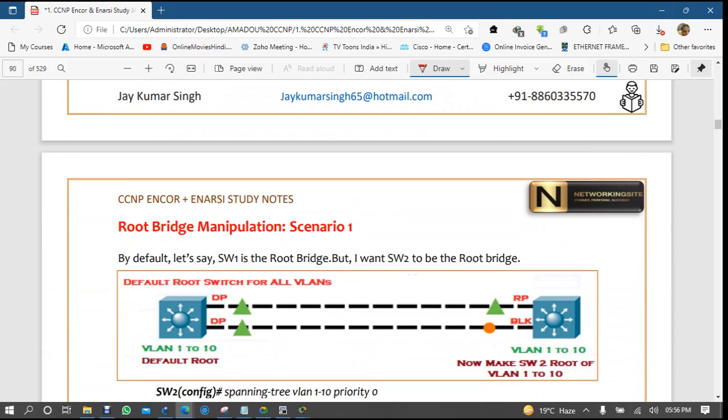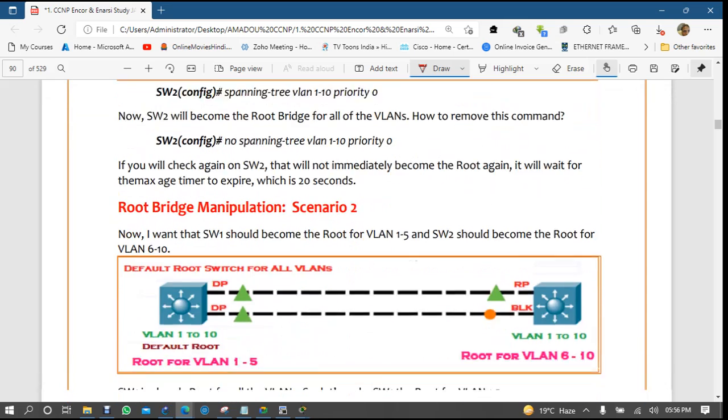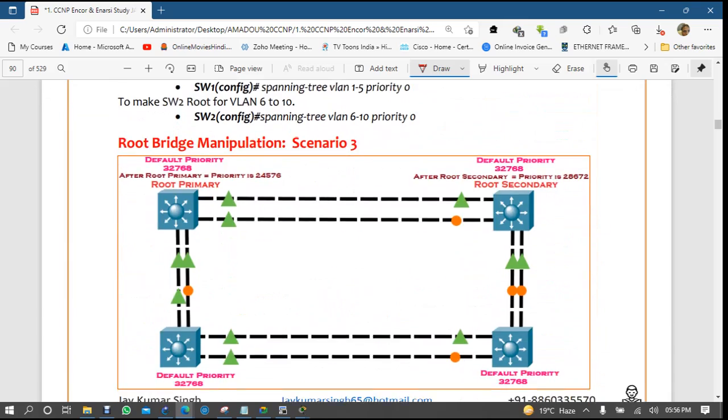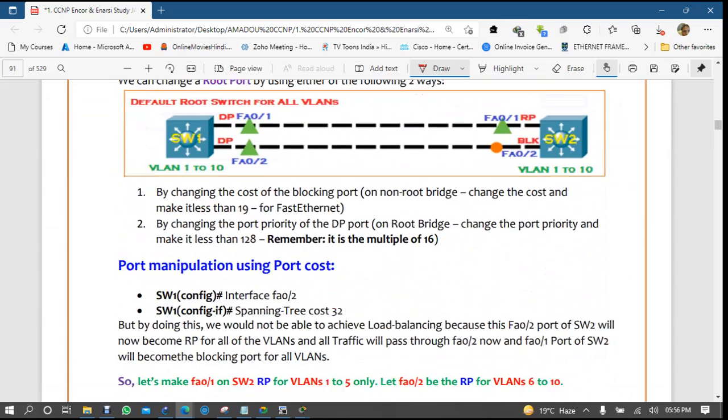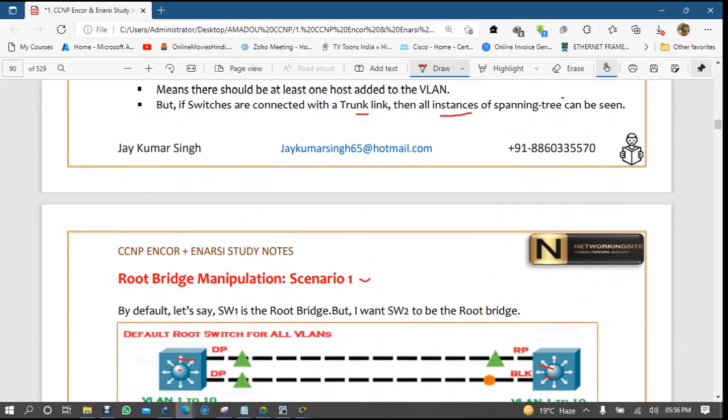Now root bridge manipulation. We have already seen one, but we will see root bridge manipulation: I want to make this a root bridge, this a primary root, this a secondary root. All these we will be checking in root scenario 2, scenario 3, scenario 4, tomorrow. Cool.